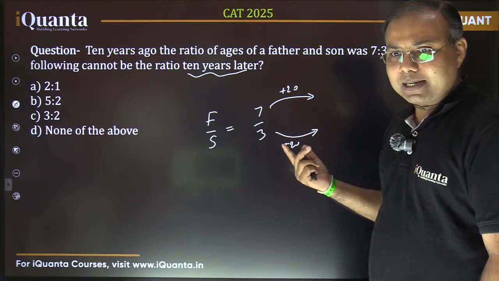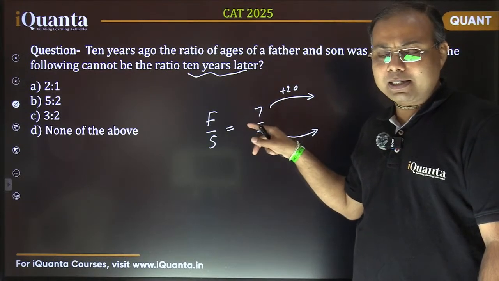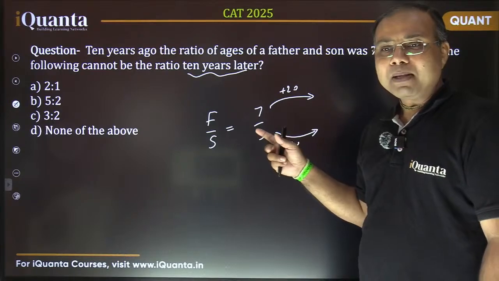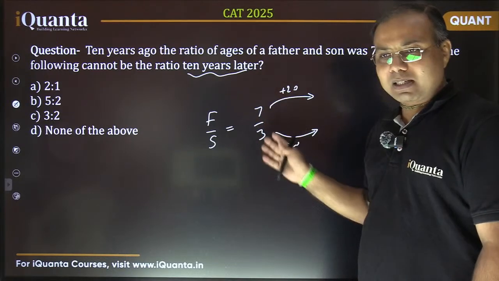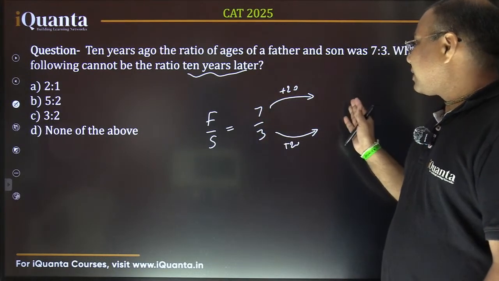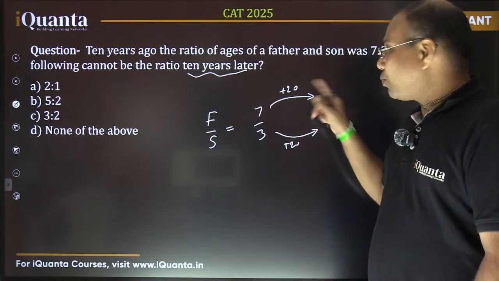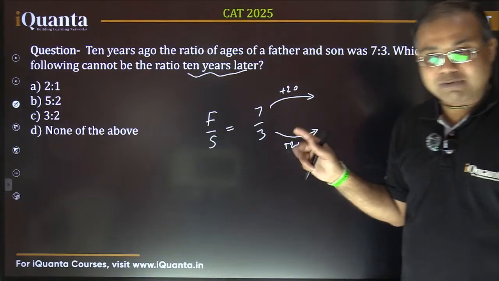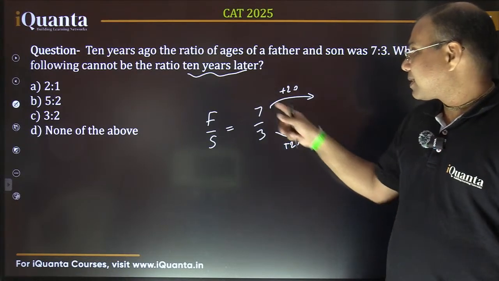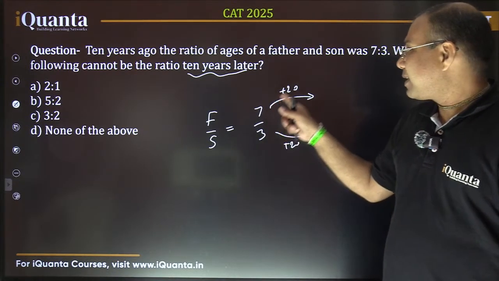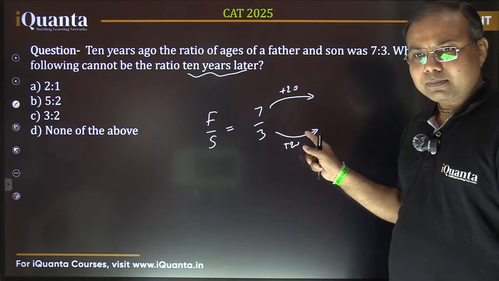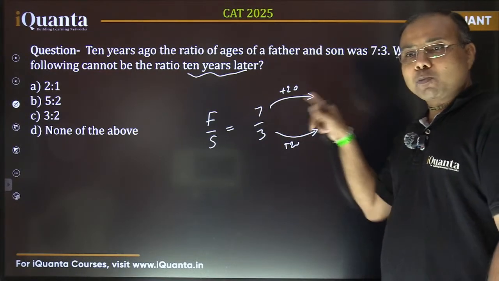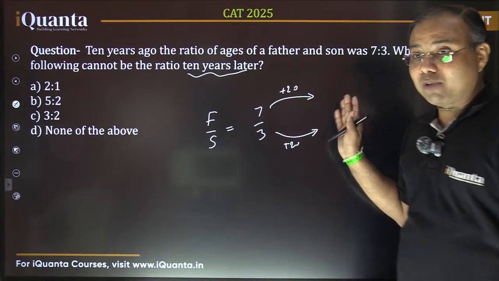We don't know their initial ages, but we know the ratio was 7/3 earlier. Now tell me, would the new ratio be smaller or larger than 7/3? Just answer this one.